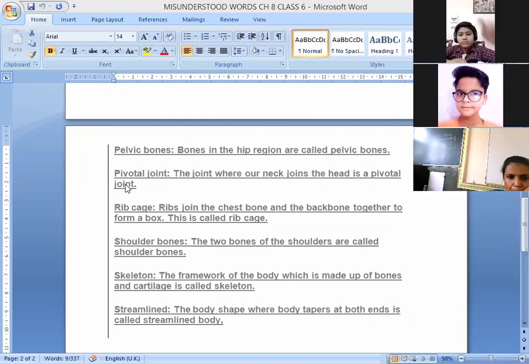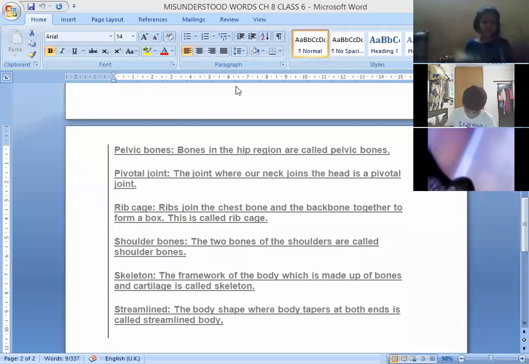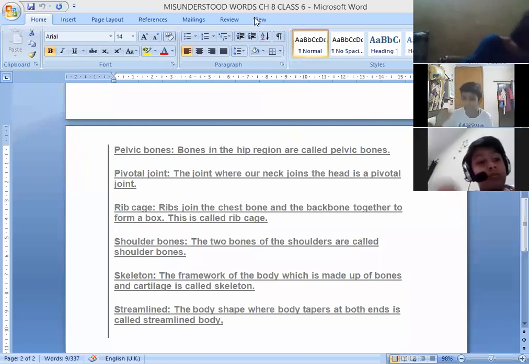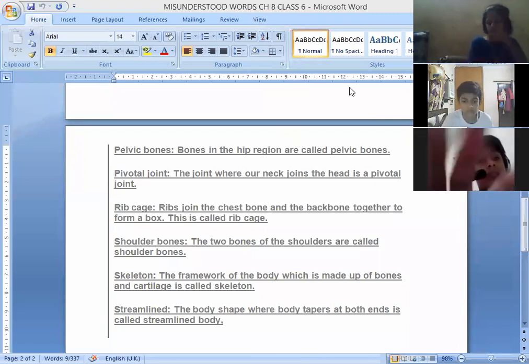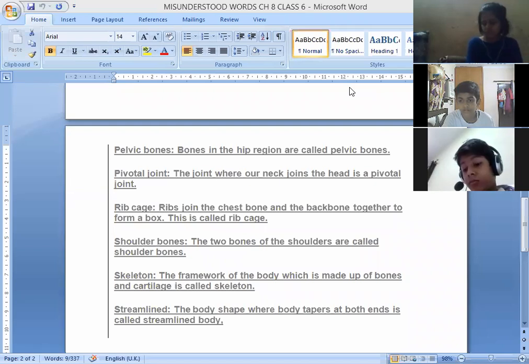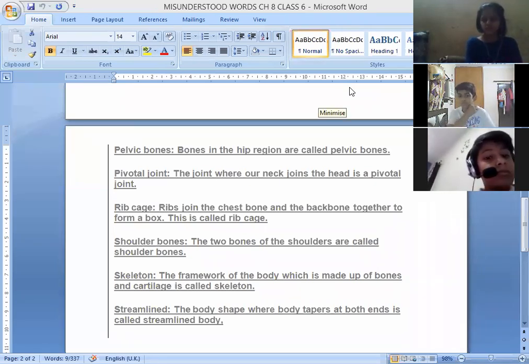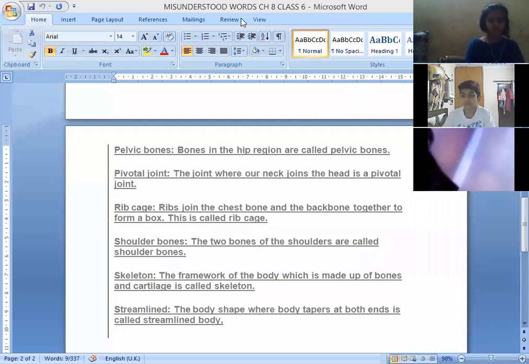The joint which allows movement in many planes is called pivotal joint. For example, the skull makes such a joint with the first two vertebrae. Okay. Next word will be given by Arav Bhaskar.